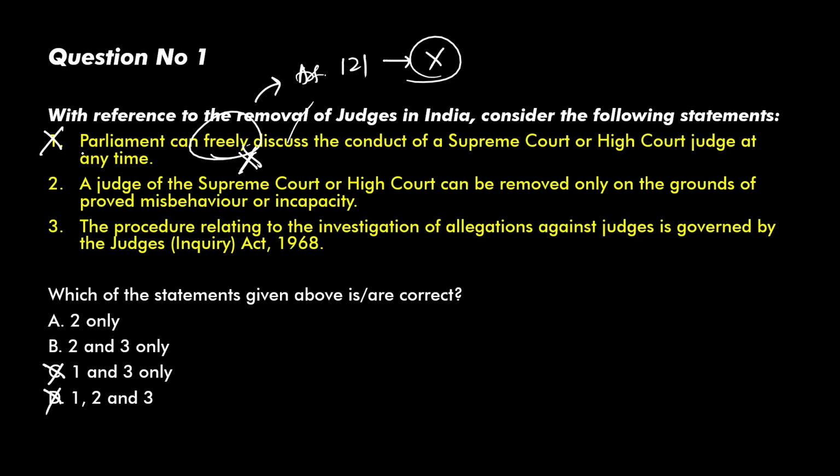Now, a judge of the Supreme Court or High Court can be removed only on the grounds of proved misbehavior and incapacity. Correct. The procedure relating to the investigation of allegations against judges is governed by the Judges Enquiry Act 1968. This is also correct. So option becomes B. 2 and 3 are correct. Got it? Let's move on to the next question.